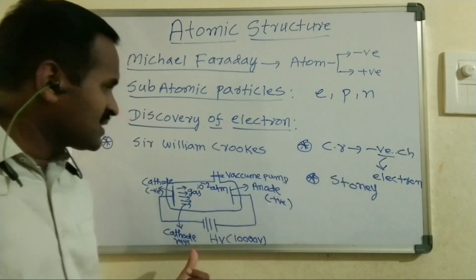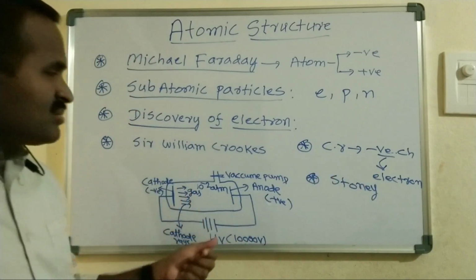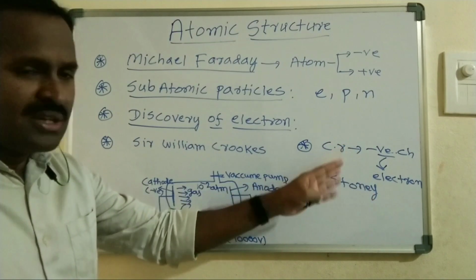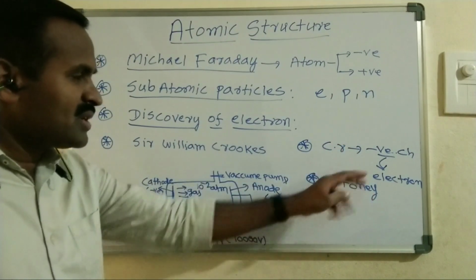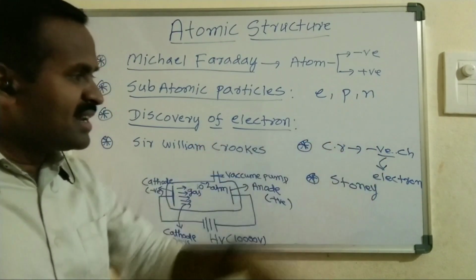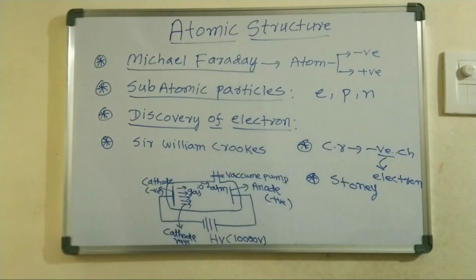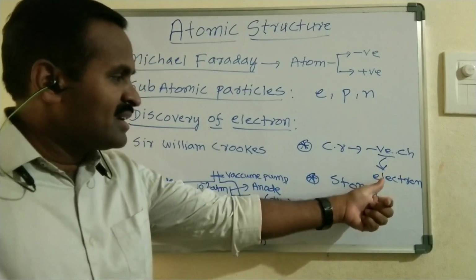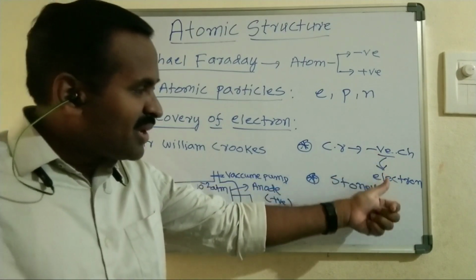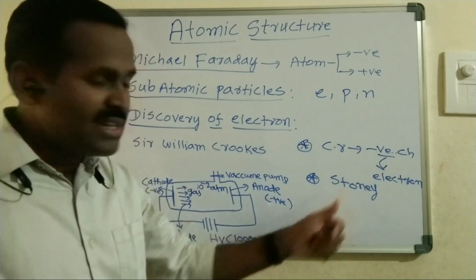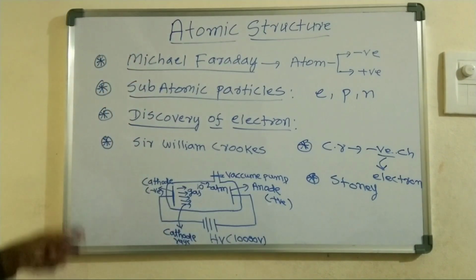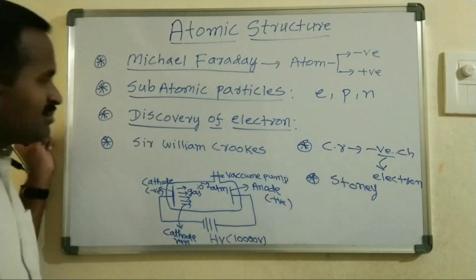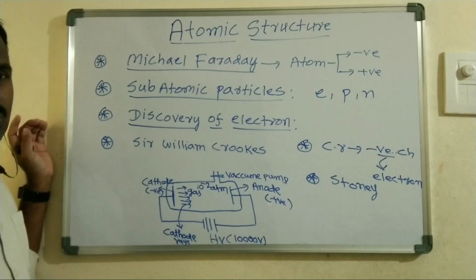J.J. Thomson carried out this experiment, from which he produced the cathode rays. Cathode rays consist of negatively charged particles, and these negatively charged particles are called electrons, a name given by the scientist Stoney. So this is simply the production of cathode rays.